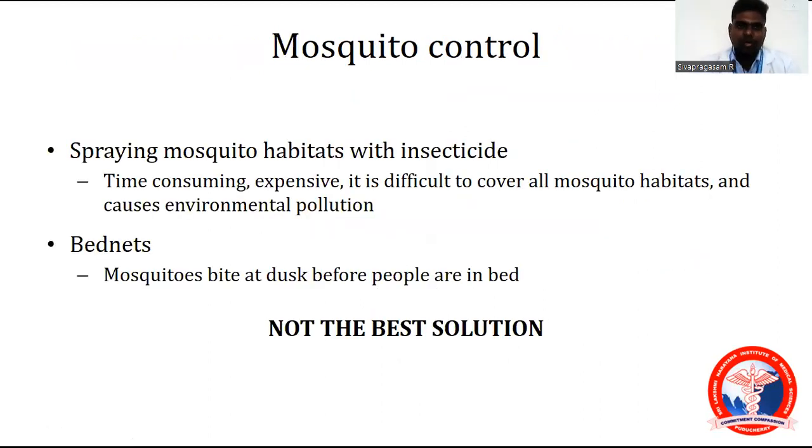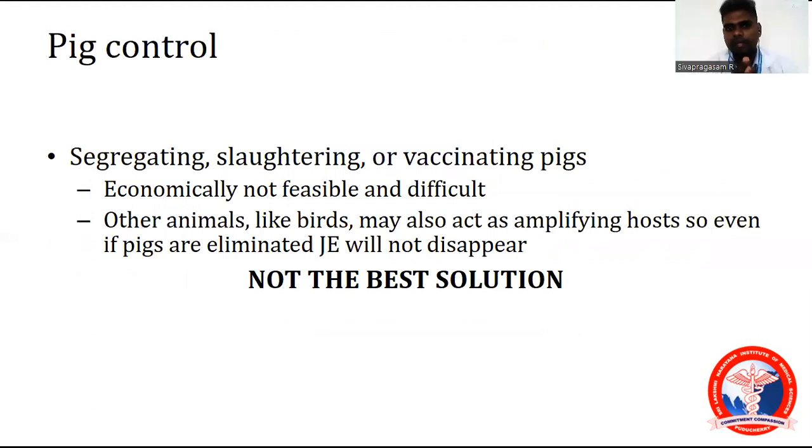Coming on to mosquito control. Spraying mosquito habitats with insecticide is time consuming and expensive. It is difficult to cover all the mosquito habitats, and it causes environmental pollution also. Bed nets: mosquitoes bite at dusk, before people are infected. It can be told as not the best solution, but an integrated vector control approach or program should be implemented aggressively in those endemic areas.